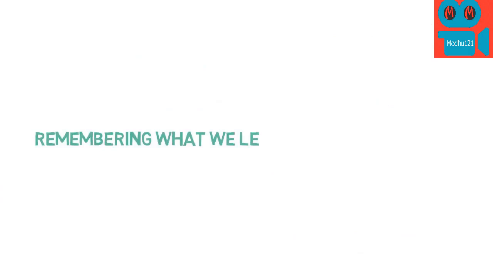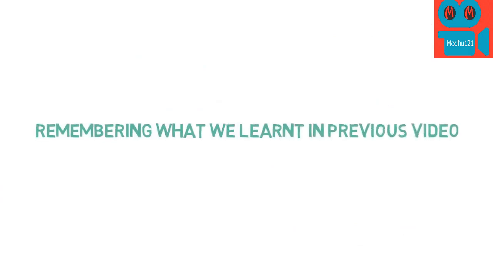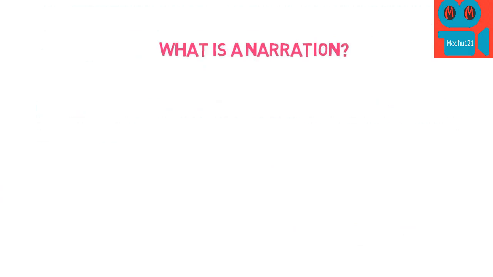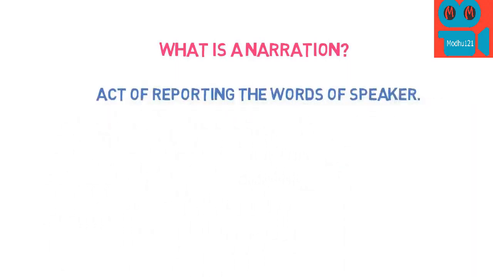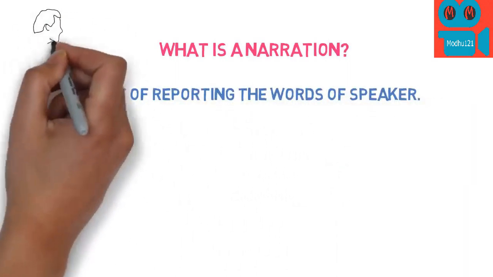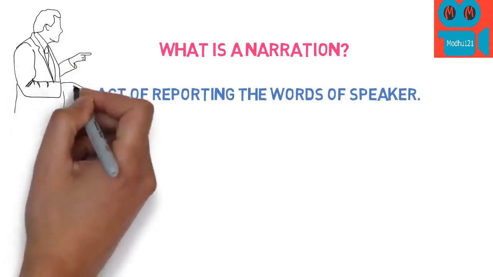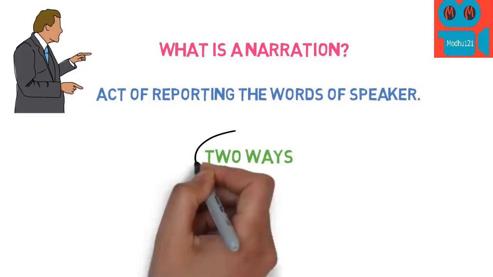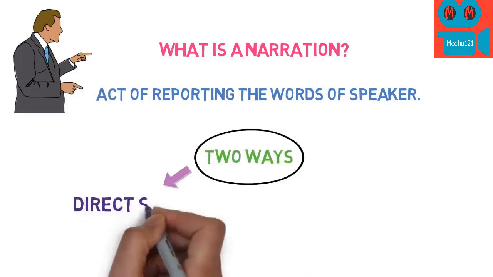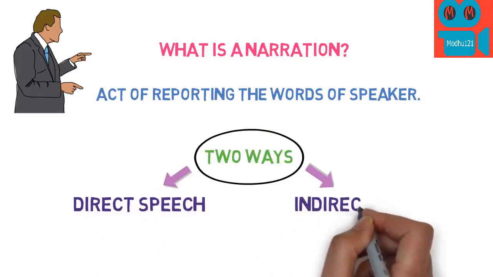Let's first quickly remember what we learned in our previous video. What is narration? Narration is the act of reporting the words of a speaker. That is, how you are representing the way a person has spoken. There are two main ways of reporting the words of a speaker. First, direct speech, and second, indirect speech.